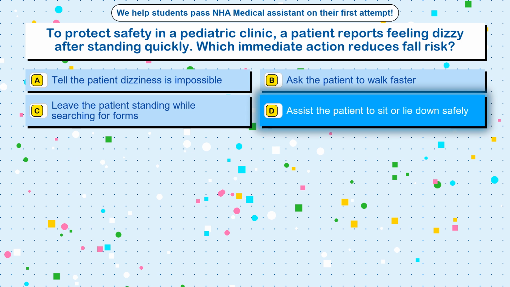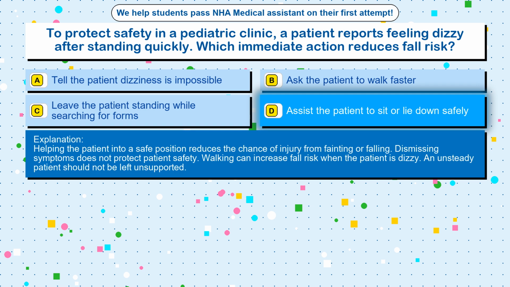The correct answer is option D. Assist the patient to sit or lie down safely. Helping the patient into a safe position reduces the chance of injury from fainting or falling. Dismissing symptoms does not protect patient safety. Walking can increase fall risk when the patient is dizzy. An unsteady patient should not be left unsupported.